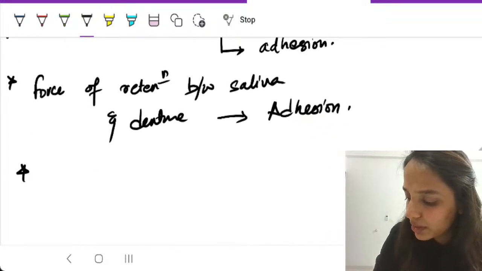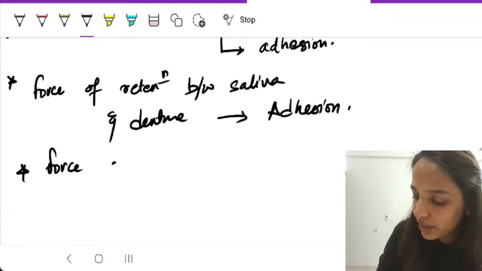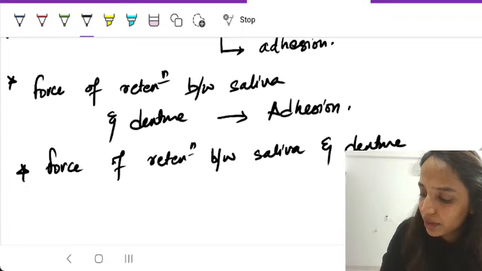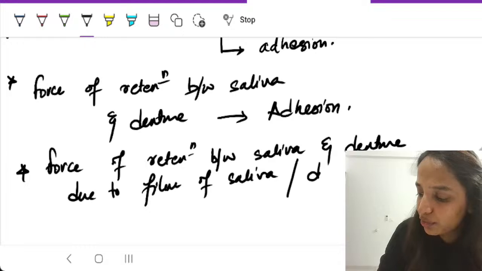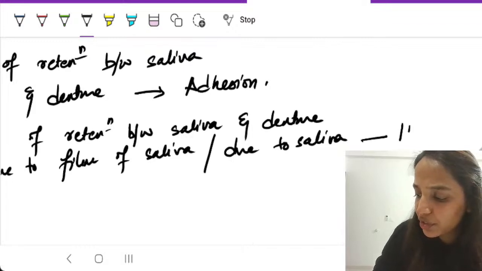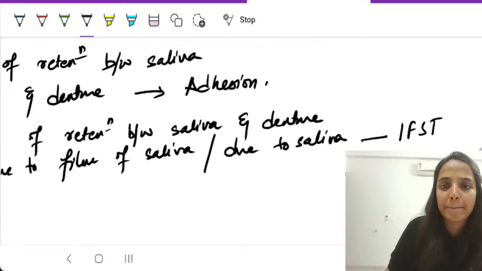If the question is force of retention between saliva and denture due to a film of saliva, or it mentions due to saliva, this is interfacial surface tension.